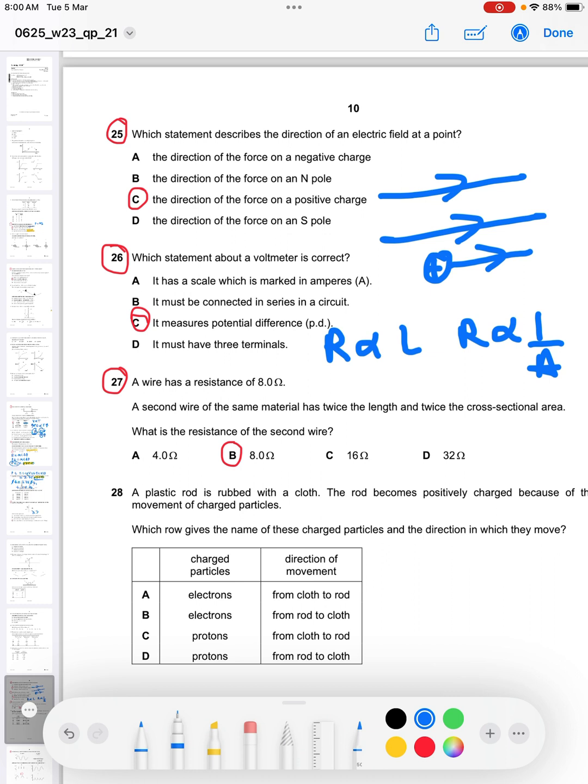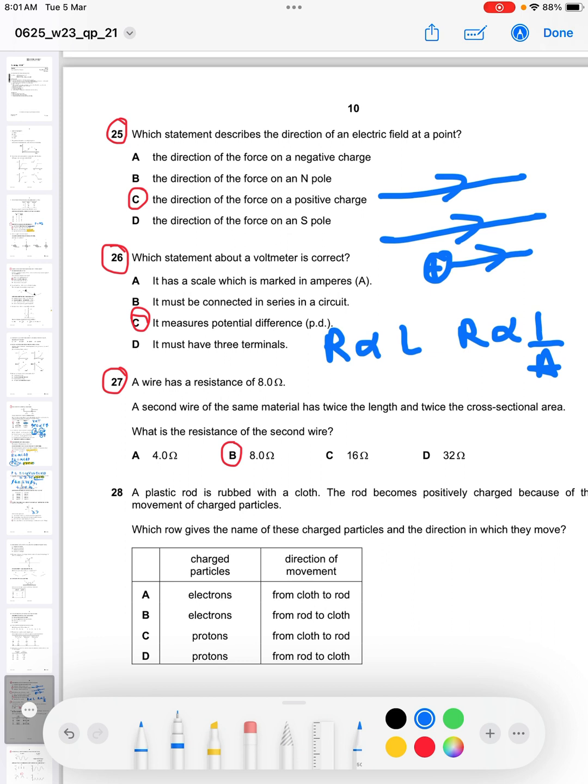But the opposite is true for area and resistance. If area is doubled, resistance is halved. If area is tripled, resistance is divided by 3. If area is halved, resistance is doubled. If area is divided by 3, resistance is multiplied by 3.